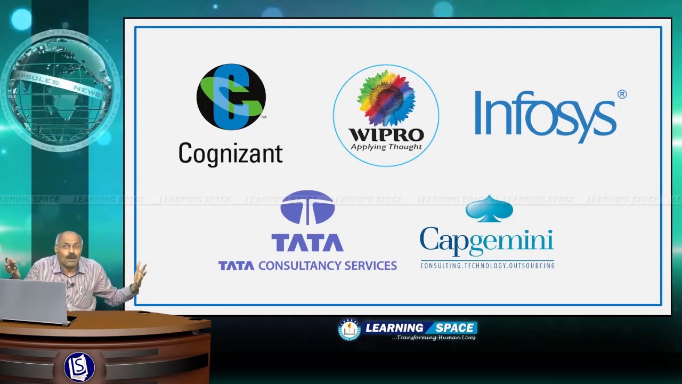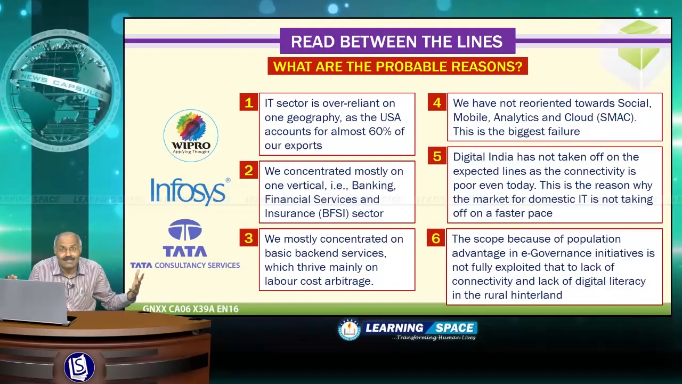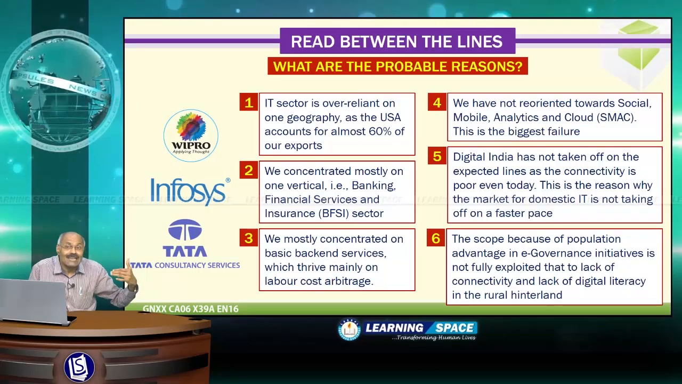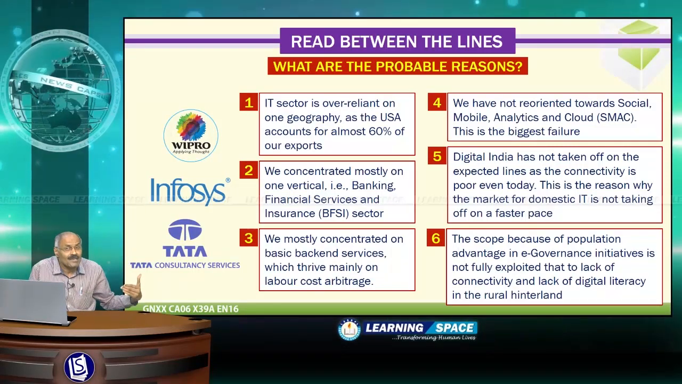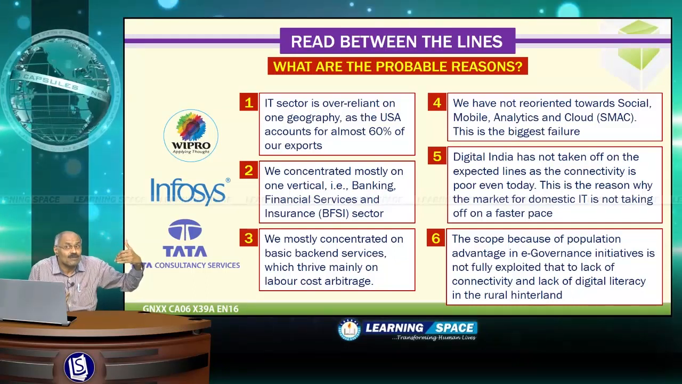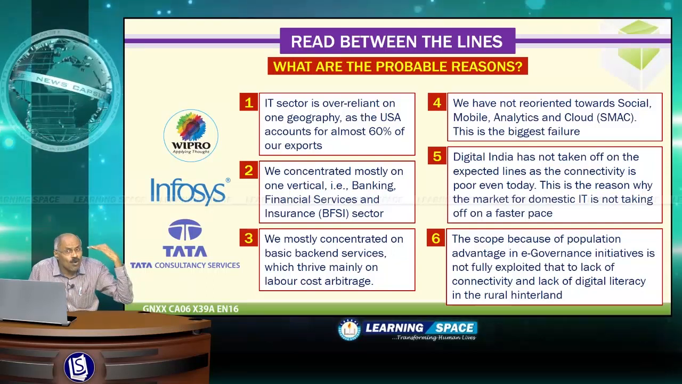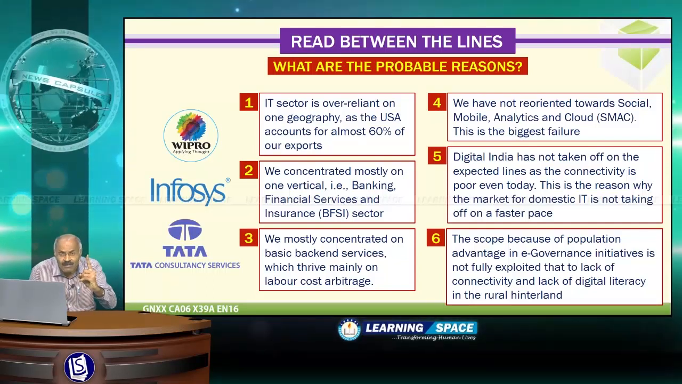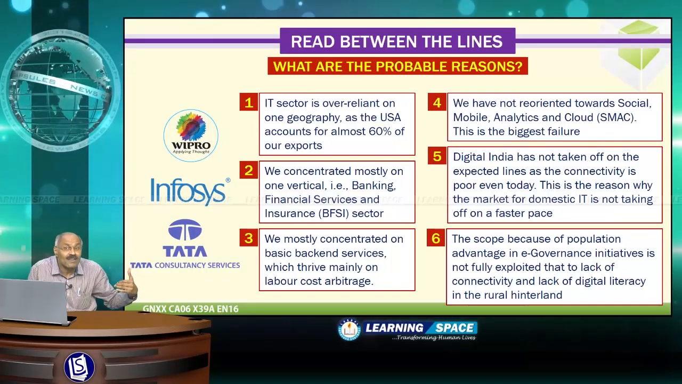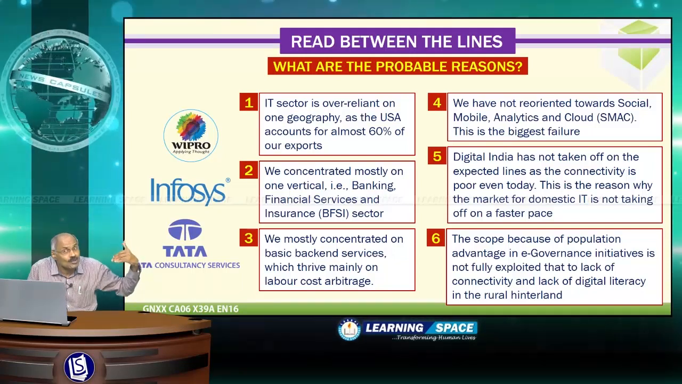And what are the probable reasons for this reduction in growth rates in the IT sector? First one is, the IT sector is over-reliant on one geography, because the United States of America accounts for almost 60% of our exports. Second point is, we concentrated mostly on one vertical. The vertical is the BFSI sector. Most of our income comes from the BFSI sector, that is the banking, financial services and insurance sector.